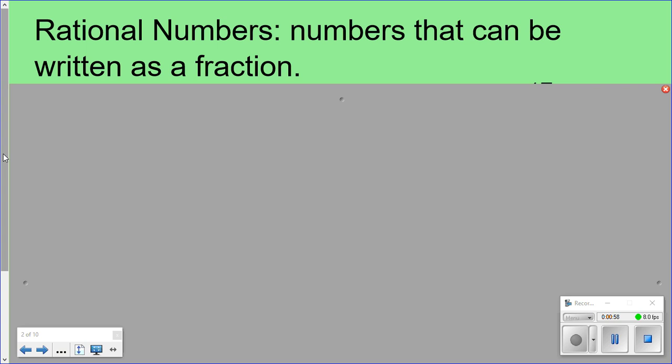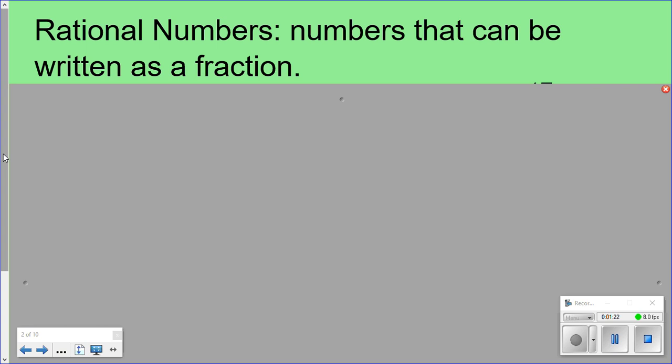So if you think about some of the numbers we talked about, what are some numbers that can be turned into a fraction? Think of yesterday. What do we do? Decimal is one. Sure. What other things can be turned into a fraction? Can whole numbers? Okay. Just a fraction in general.